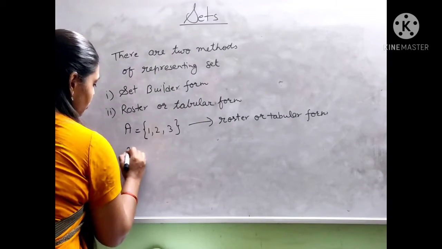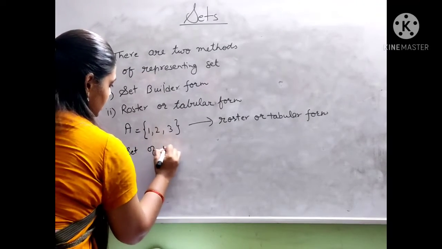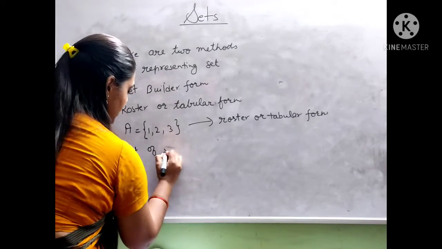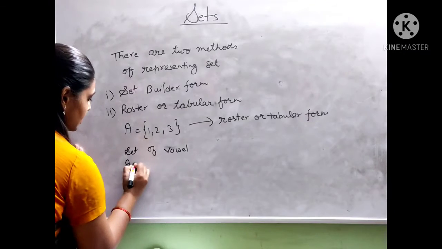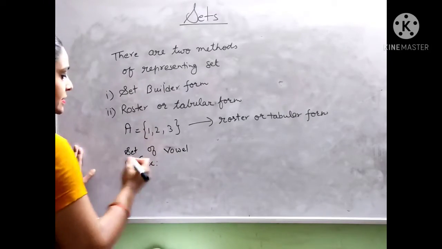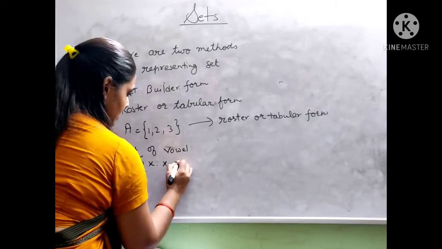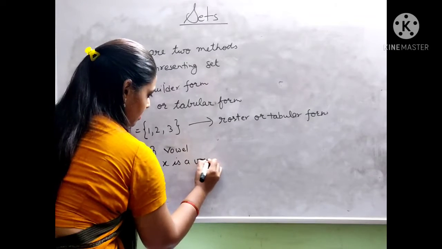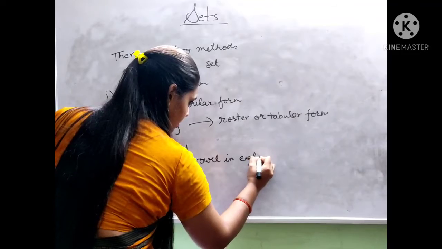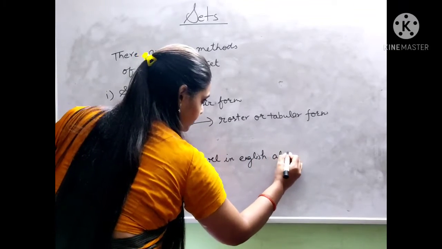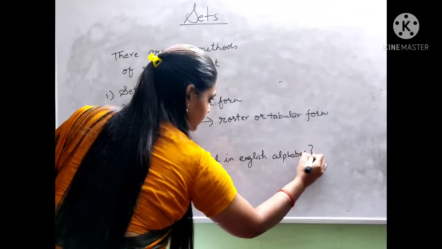So if I write the set of vowels, then how could we write it? Suppose x is an element such that x is a vowel in the English alphabet.